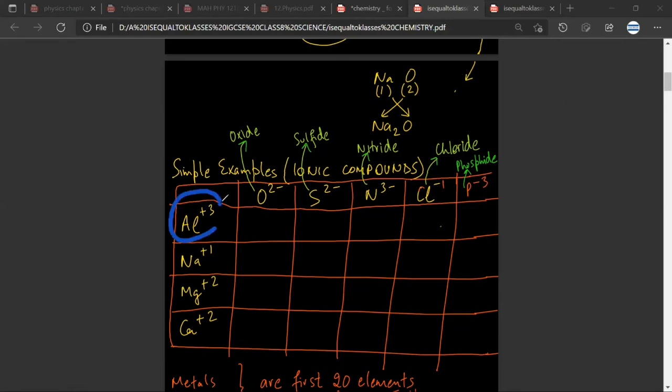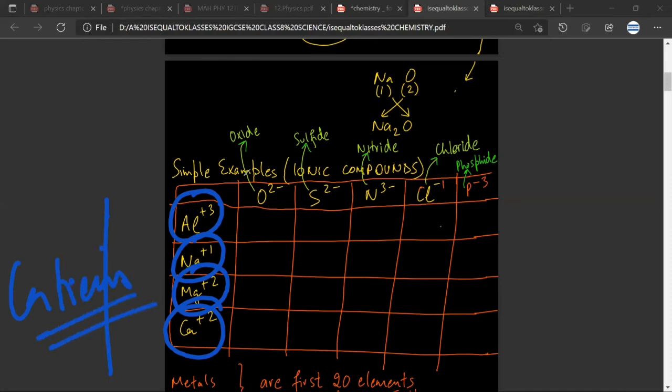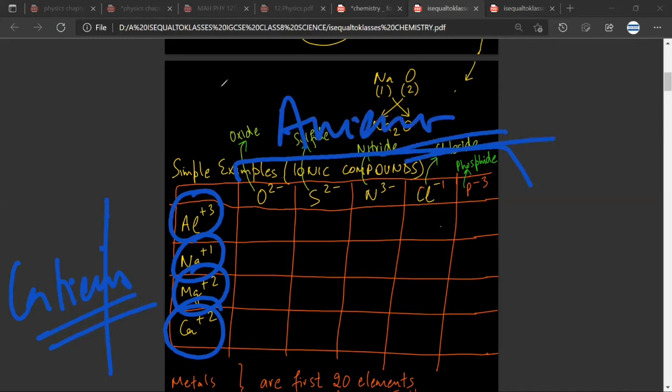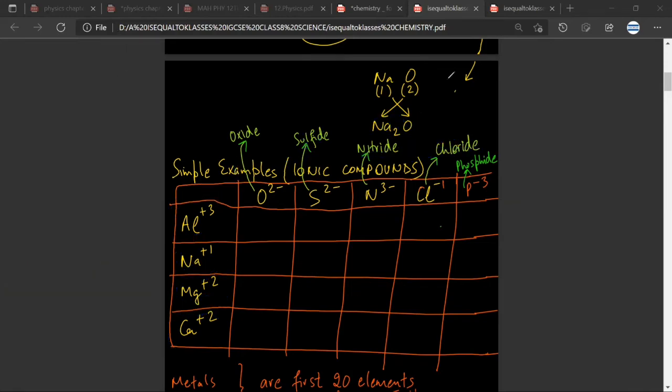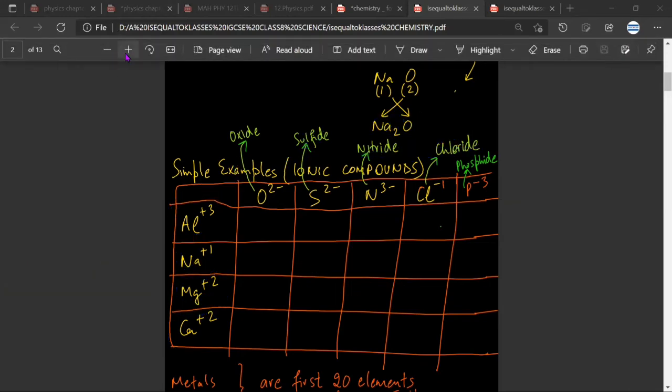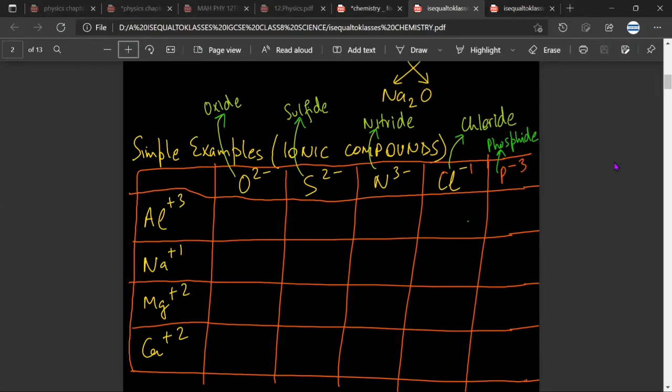So we have Al+3 here, Na+ here, Mg+2 here, Ca+2 here. If you have observed, we have the cations here. Any doubt? No, sir. We have oxide, sulfide, nitride, chloride, phosphide here. Basically we have anions here. Any doubt? Now we will use this table to understand how the crisscross method works. This is a very simple table. You will understand in a few minutes.